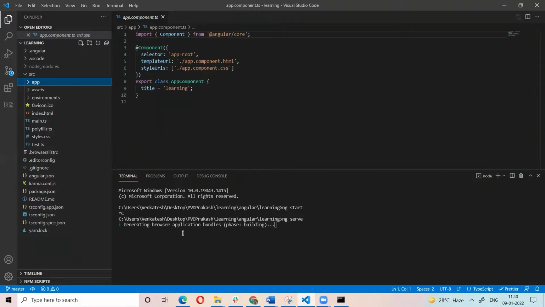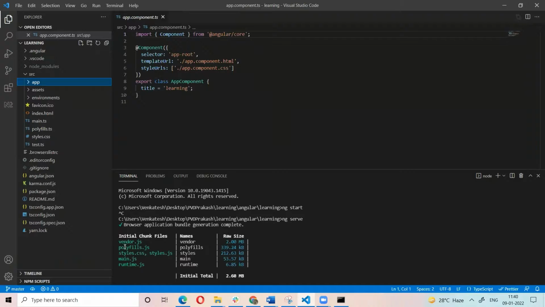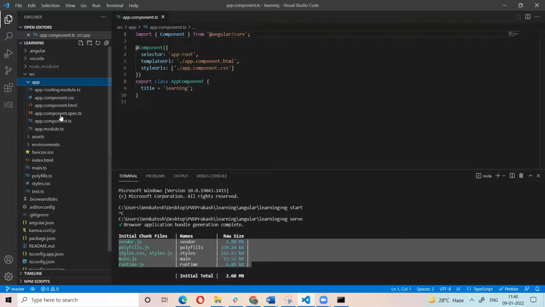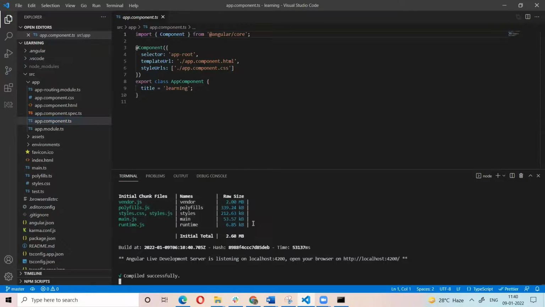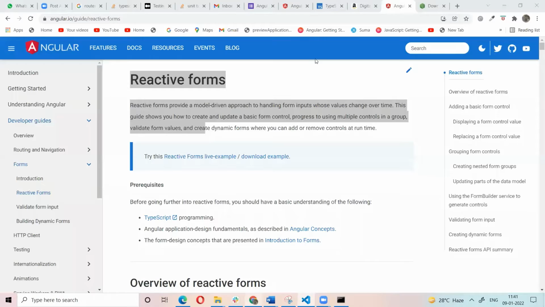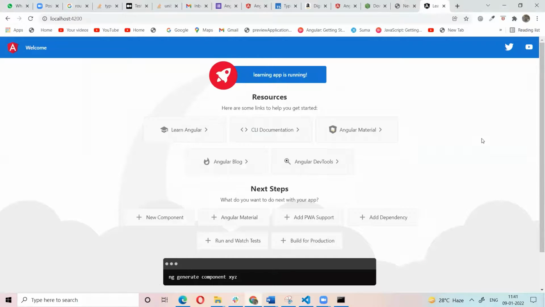See, new files are created. You see these files, right? Our total Angular TypeScript code is converted into this JavaScript code, and this JavaScript code runs in the browser at this URL. You open this URL, localhost:4200. If you type it here, our application will run. This is our first application.